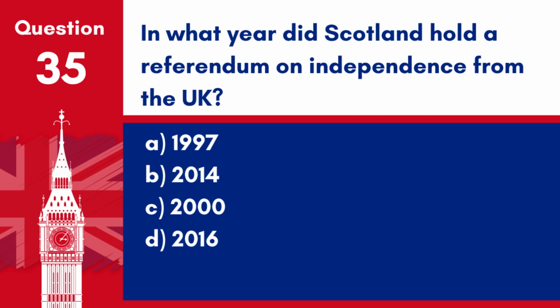Question 35. In what year did Scotland hold a referendum on independence from the UK? A. 1997. B. 2014. C. 2000. D. 2016. Answer: B. 2014. Scotland held a referendum on independence from the UK in 2014.